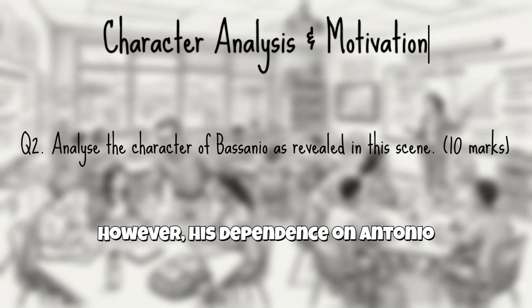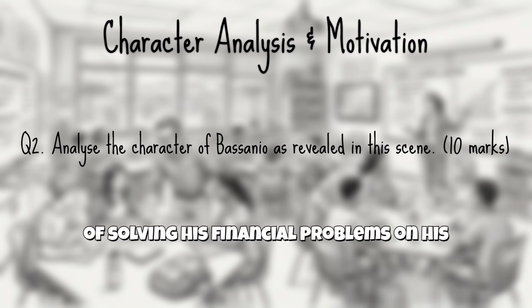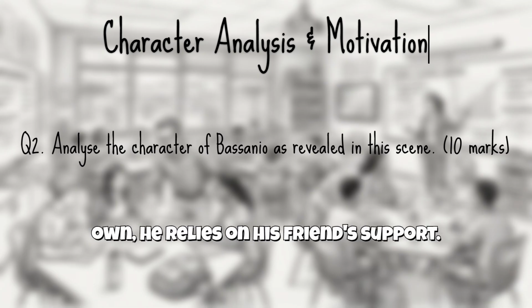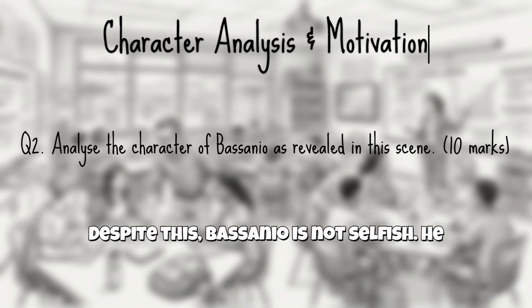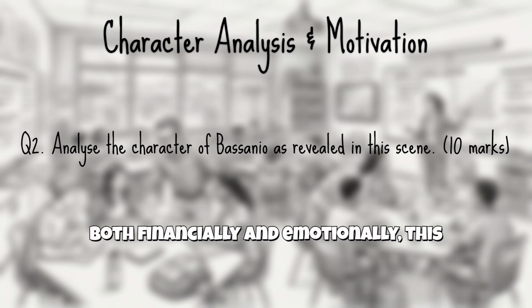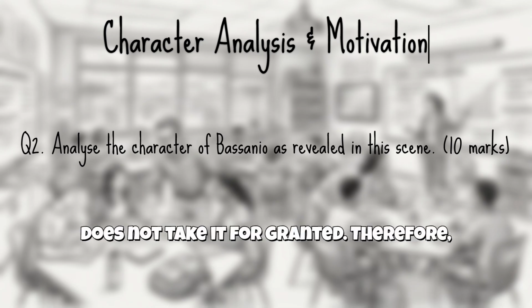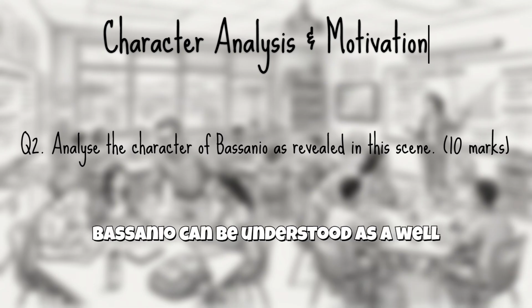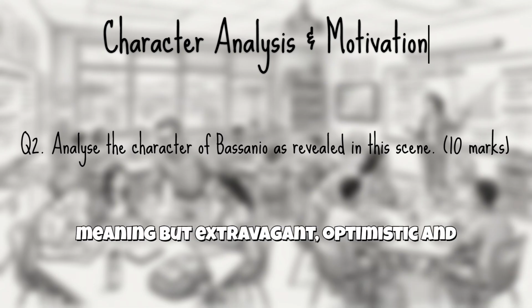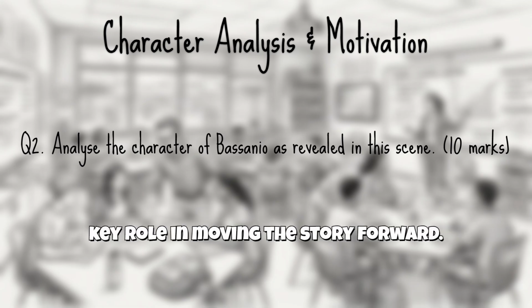However, his dependence on Antonio highlights his irresponsibility. Instead of solving his financial problems on his own, he relies on his friend's support. Despite this, Bassanio is not selfish. He clearly acknowledges his debt to Antonio, both financially and emotionally. This shows that he values their friendship and does not take it for granted. Therefore, Bassanio can be understood as a well-meaning but extravagant, optimistic, and persuasive character whose actions play a key role in moving the story forward.